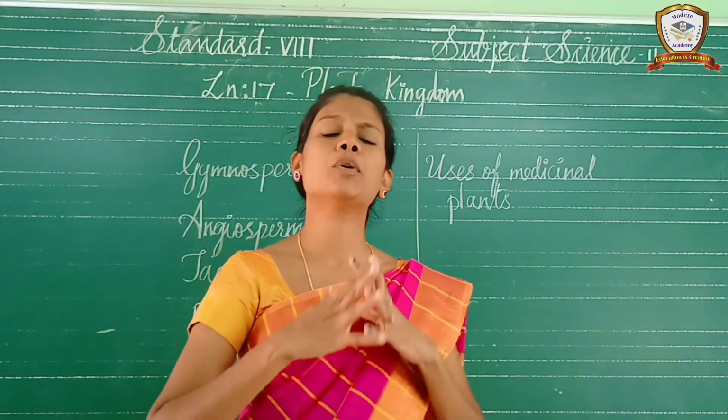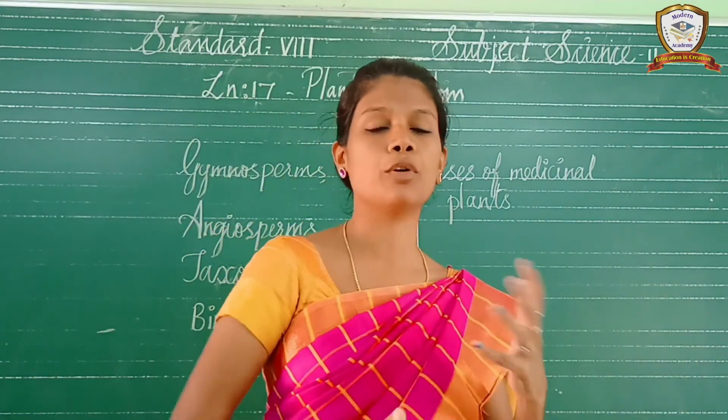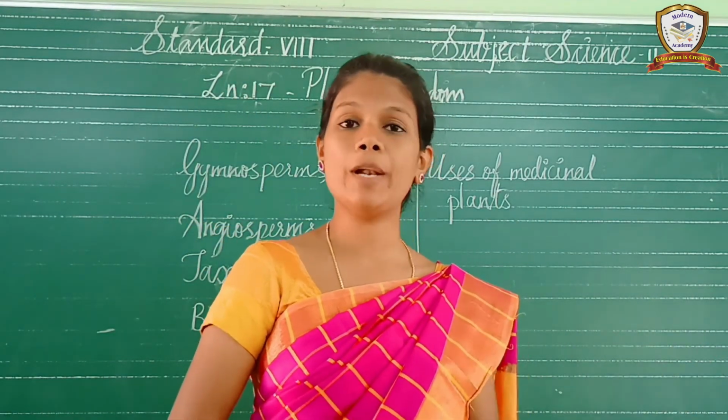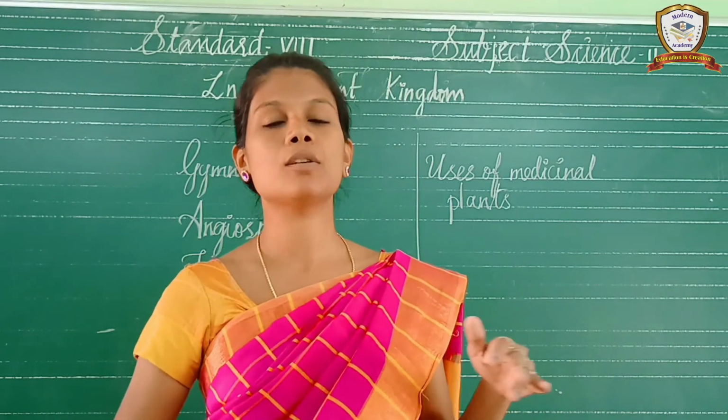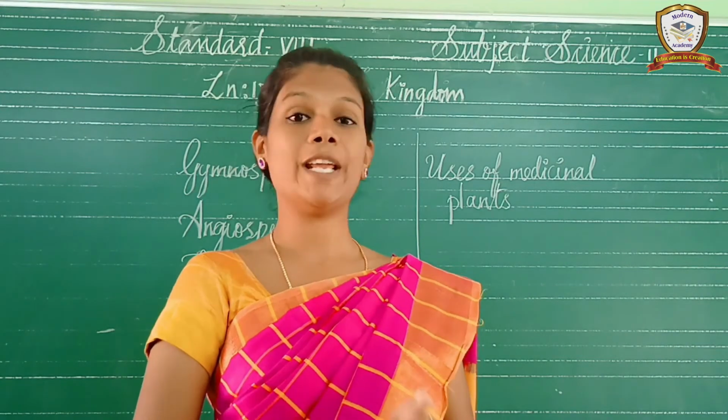Why? Because it grows together like a carpet, very massively. So it binds the soil particles. It covers the soil particles, so the soil erosion will stop. This is what bryophytes are. Next one is the pteridophytes.